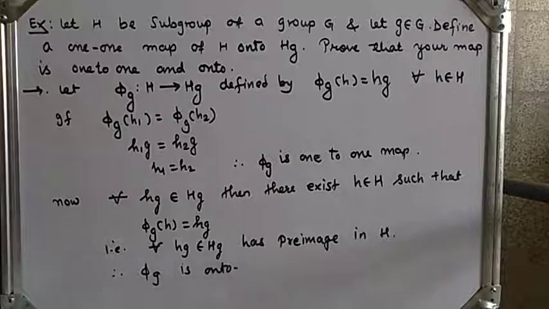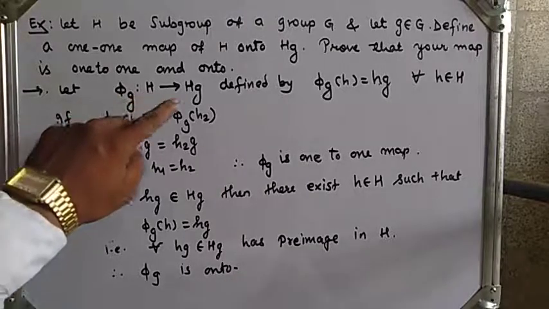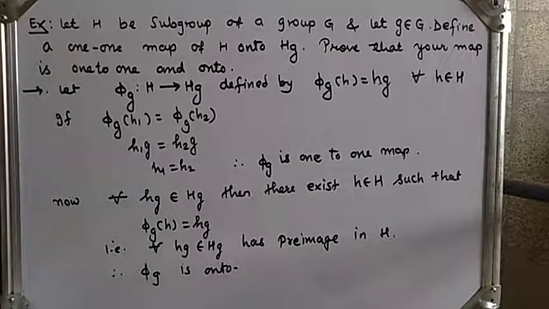So phi_g from H to Hg is both one-to-one and onto.